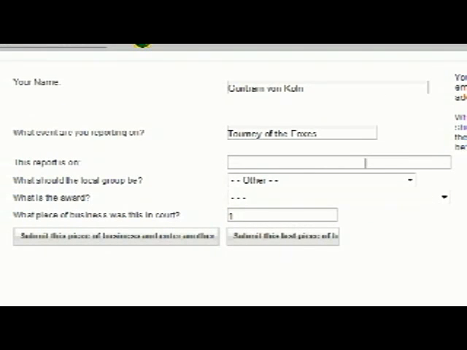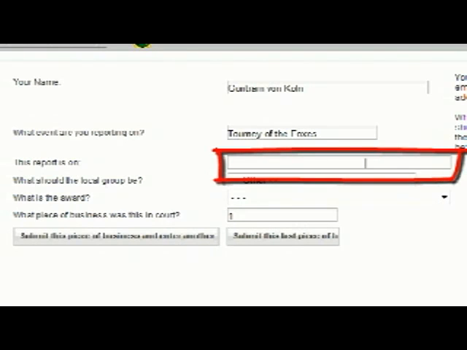This report is on, and you give the name. Now, when we checked for Agnes, we do not enter Agnes the Befuddled because, as we saw from seeing the name, her name is actually Agnes von Trier.